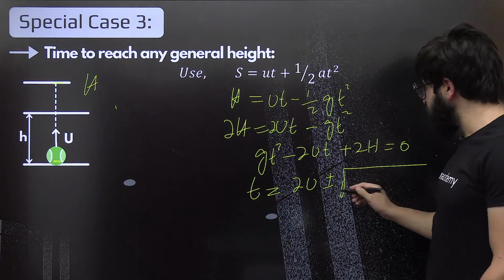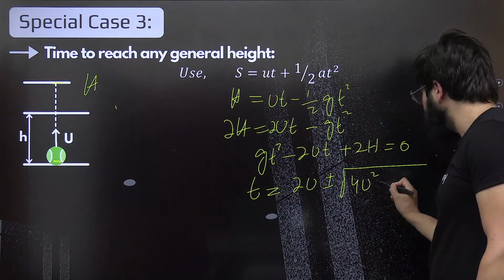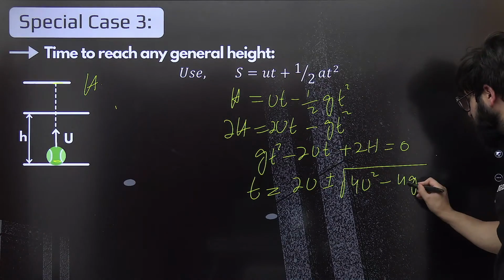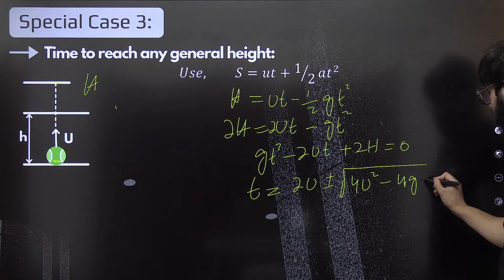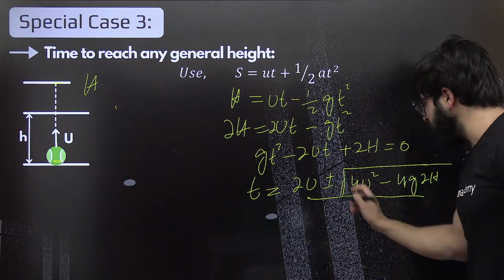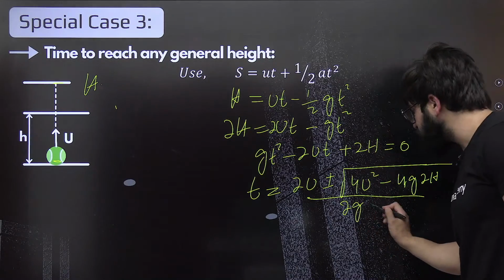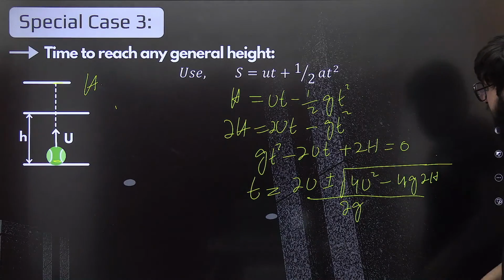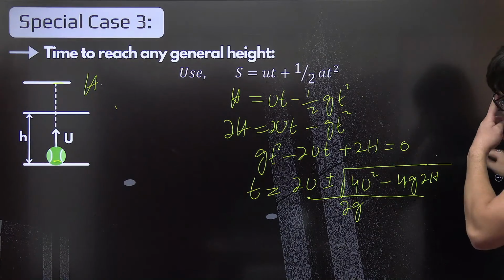What is D? That's b square, that is 4u square, minus 4a, that is g, and c, that is multiplied by 2h exactly. I'll just write it as it is. So it will be nothing but, and 2a, that is 2g exactly. Fine. Now we'll have t1 and t2 over here. Let's find the t1 and t2.